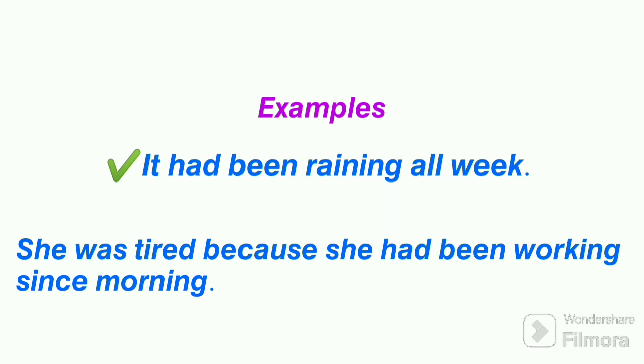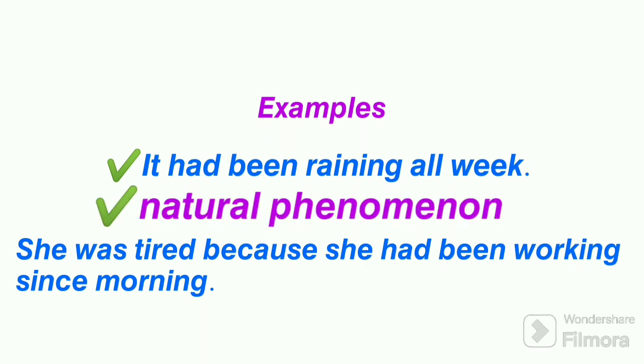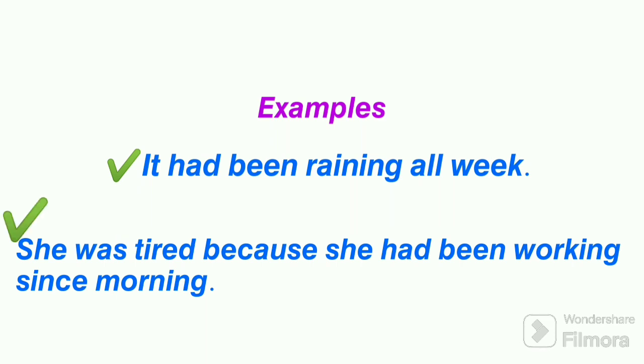It had been raining all week. Raining is a natural phenomenon, so obviously it stops naturally. She was tired because she had been working since morning. Now, in this sentence, the past perfect continuous action is written in the later part of the sentence. So it depends on the type of the sentence and the situation in which the continuous action happened.